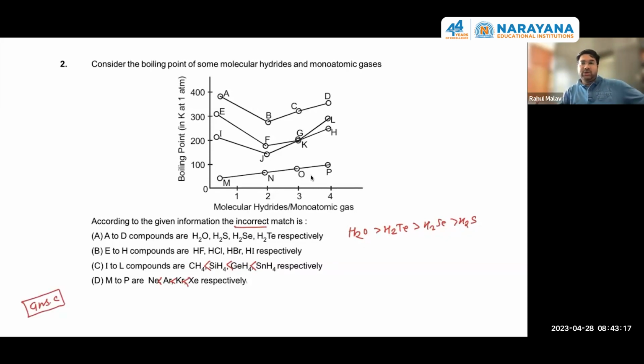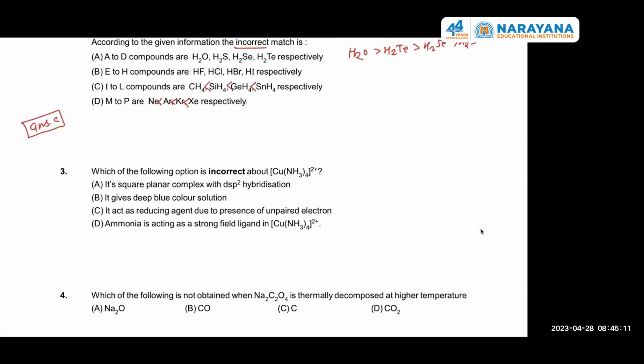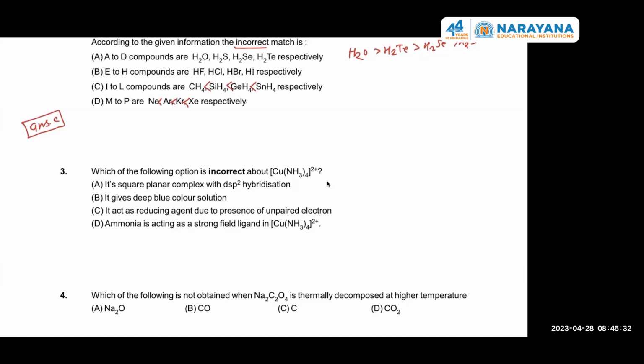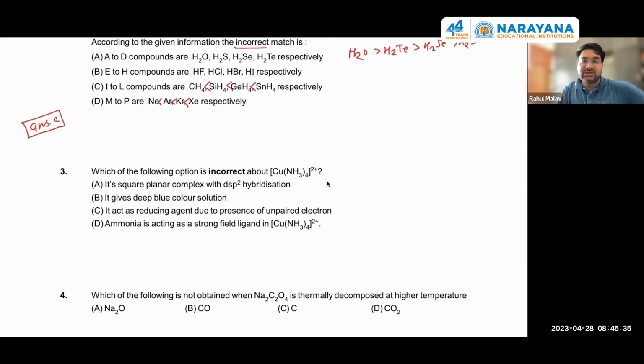Okay, fine. Any doubt here? Clear, not clear? You can reply, you can say clear, not clear. Okay. Here they are asking the incorrect statement about this complex. Everyone is getting the answer? Yes, sir. Okay. So the correct answer is C. Any doubt? Anybody needs explanation?